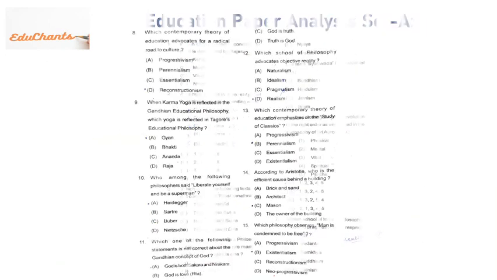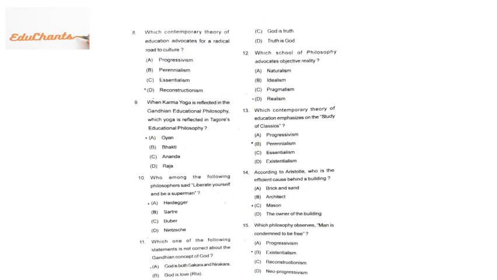Okay, moving on to the next, eighth question. Which contemporary theory of education advocates for a radical road to culture? This is a very important line of Reconstructionism. Reconstructionism always believes in the radical road to culture. Radical means a type of change to your culture.